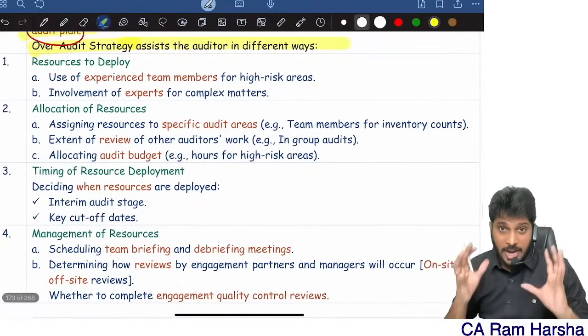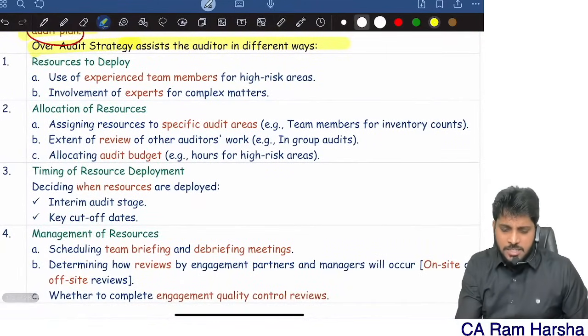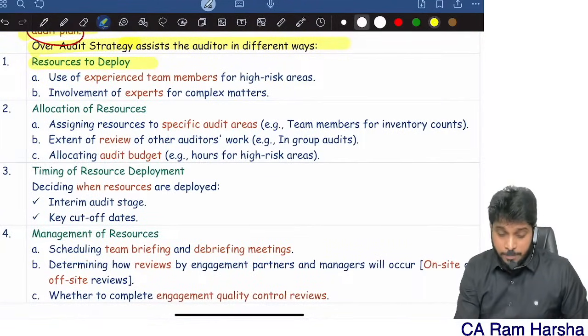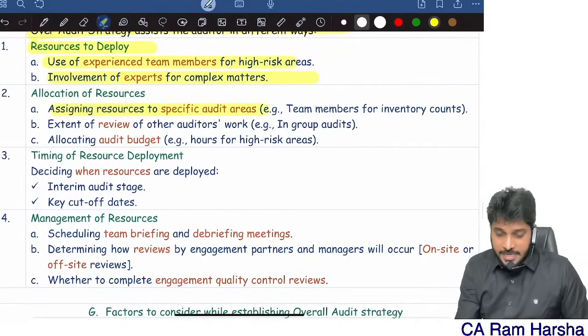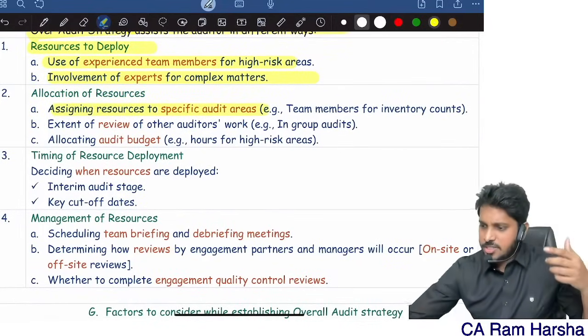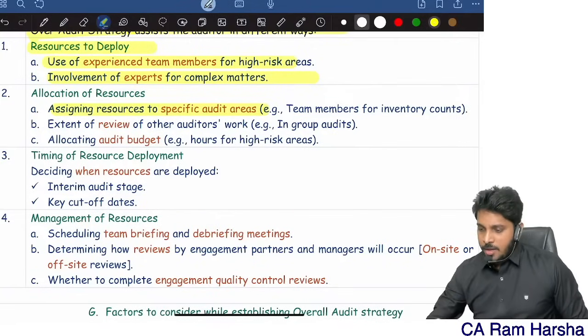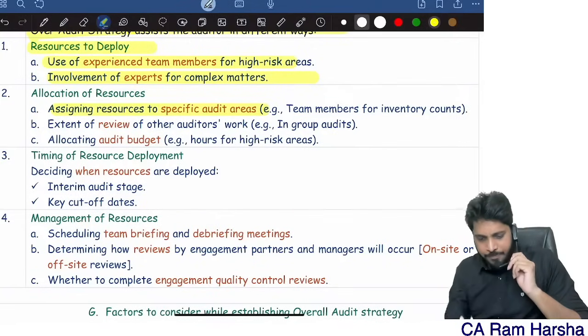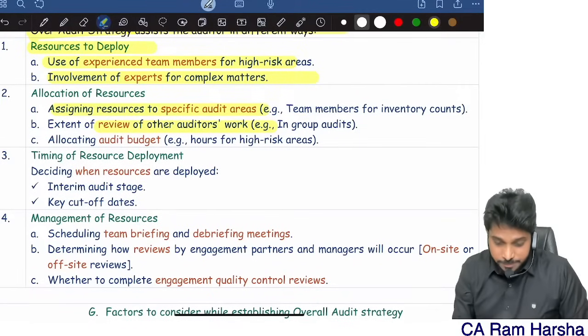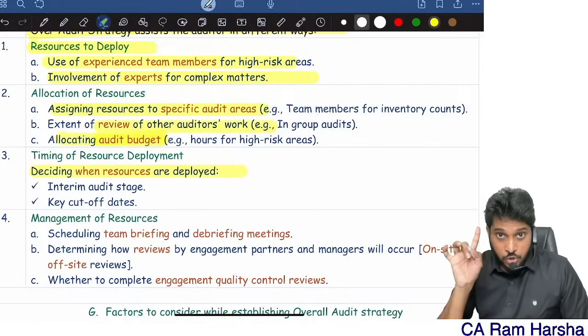Overall audit strategy assists the auditor in various ways. How will strategy help the auditor? Strategy will help me to identify resources to deploy, use of experienced team members, involvement of experts on complex matters, assigning resources to specific audit areas, review of other auditors' work, allocating the audit budget, and deciding when the resources are to be deployed.